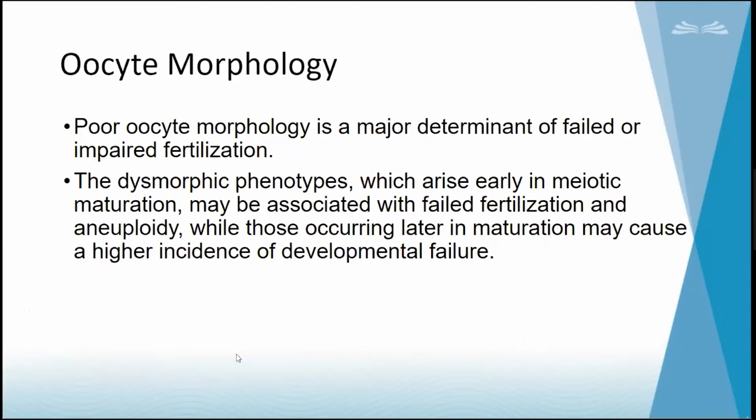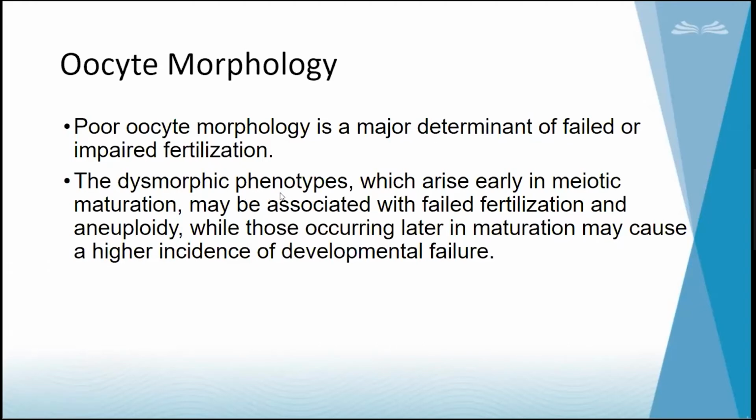So going on to poor oocyte morphology. Again, fertilization failure, what is the reason? Poor oocyte morphology. The oocyte is not of good quality, so we will not be able to expect a good fertilization. And dysmorphic phenotypes: if it is not a normal oocyte, if many abnormalities or dysmorphism are there, that may also go on to fertilization failures.